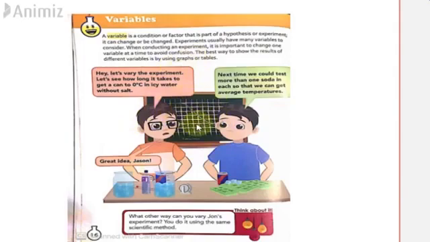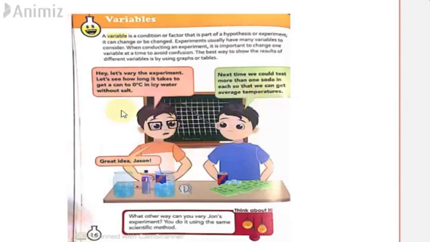As you can see over here, there's a graph drawn on the board, and they're conducting research and showing the results on a graph, or on different types of tables, or in the form of pie charts, or different other things. Okay, so, hey, let's vary the experiment. For example, these two kids are performing an experiment, and this one is saying, hey, let's vary the experiment. Let's see how long it takes to get a can to 0 degrees Celsius in icy water without salt. Great idea, he says.